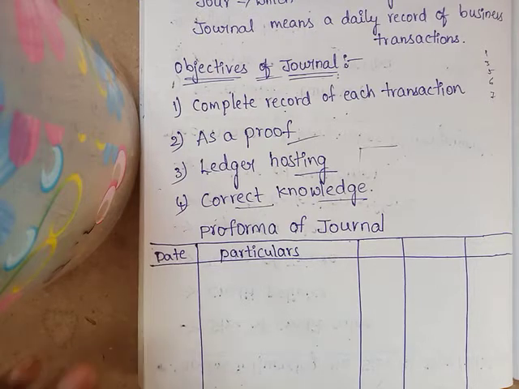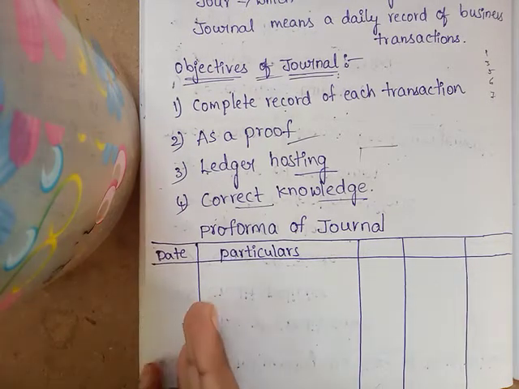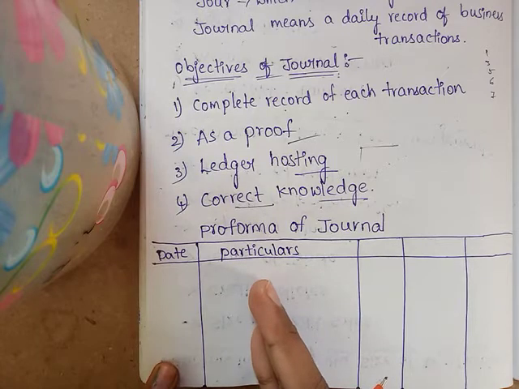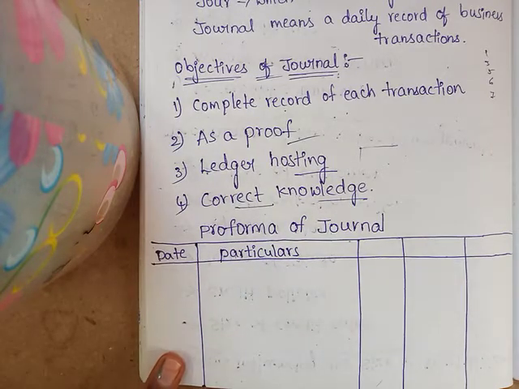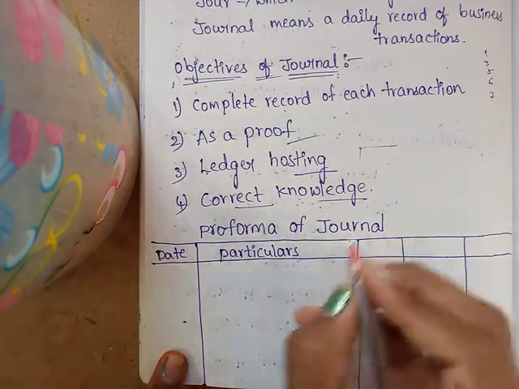The second line starts a few spaces away from the margin of the first line. So 'Cr.' is not written at the end of this column. Okay, I will explain.